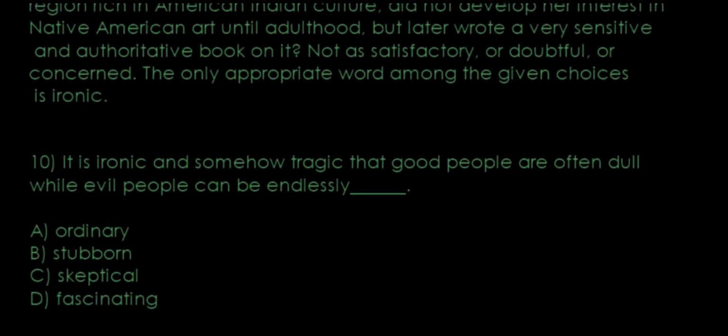Question number 10. It is ironic and somehow tragic that good people are often dull, while evil people can be endlessly dash. So there's an opposition again. Good people are dull, while evil people can be endlessly the opposite. Dull, ordinary is the opposite. Stubborn is the opposite. Skeptical is the opposite. No. Fascinating is the opposite of being dull. So let's go with option D.